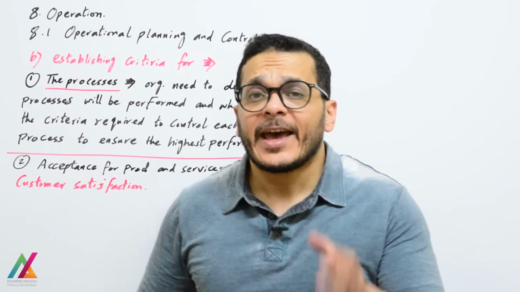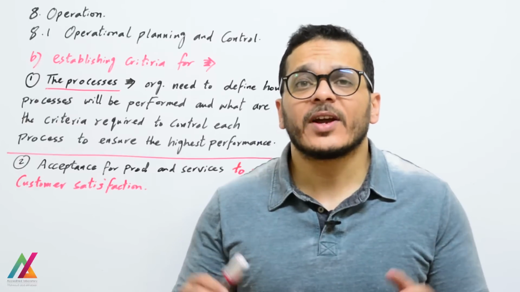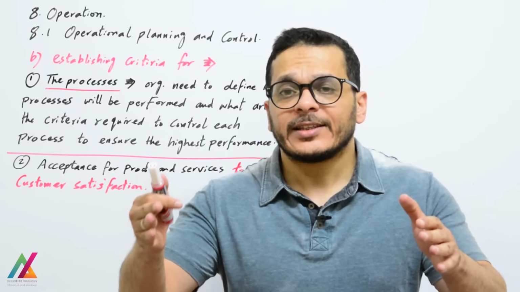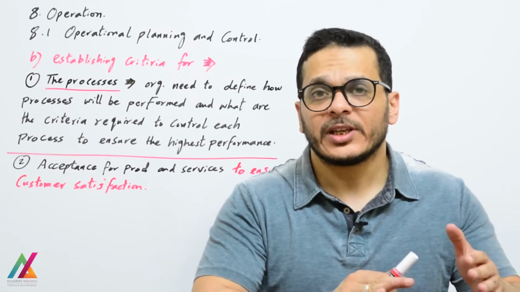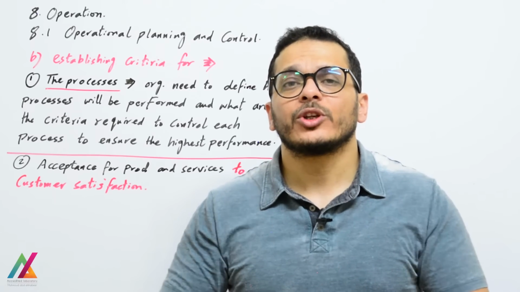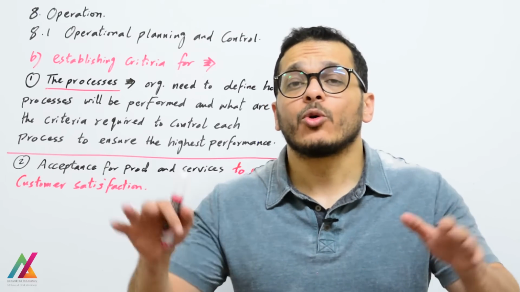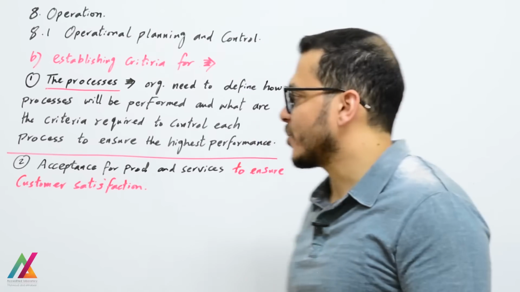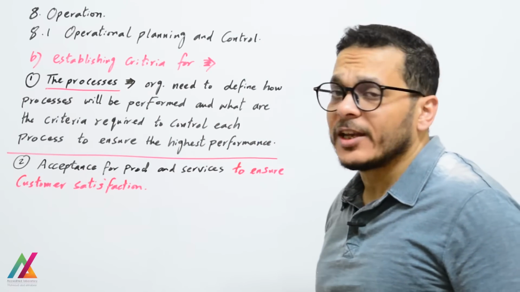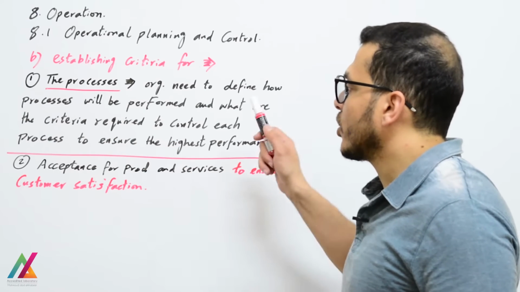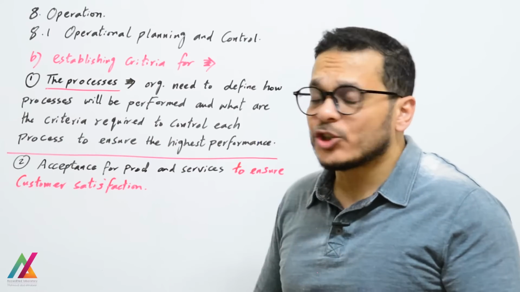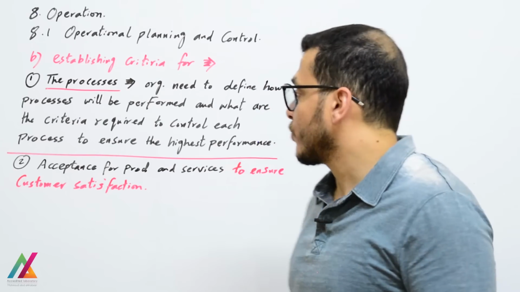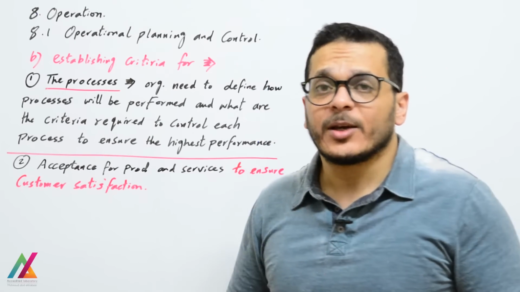And also by establishing criteria for the processes. The process approach has to be activated as I explained before. It's very important to define what the processes inside the organization are and how these processes will be performed, and how you can coordinate between all of them to get the highest performance from all of them, and what the criteria required to control each process are. So the organization needs to define how processes will be performed and what criteria are required to control each process to ensure the highest performance, as I explained before in clause 4 on how to make the process approach.